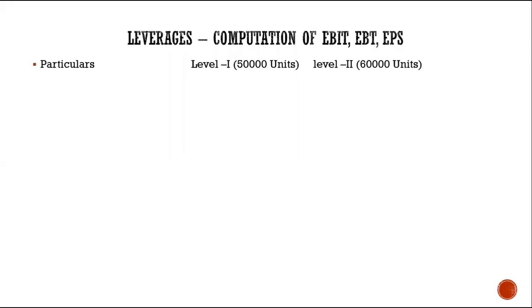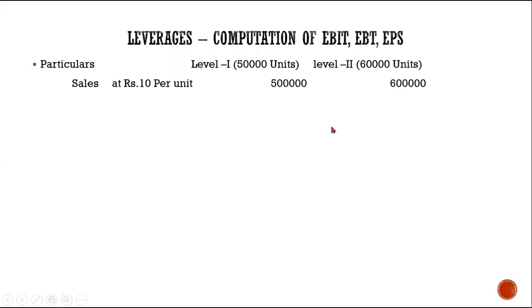Now let me know the first item. Firstly, what are you going to take? Yeah, answer me. Sales. What rate do you have for sales? Sales at rupees 10 per unit. How many units? 50,000 units at 10 per unit, right? So this is the sales, 50,000 and 60,000. This is the sales amount you had.